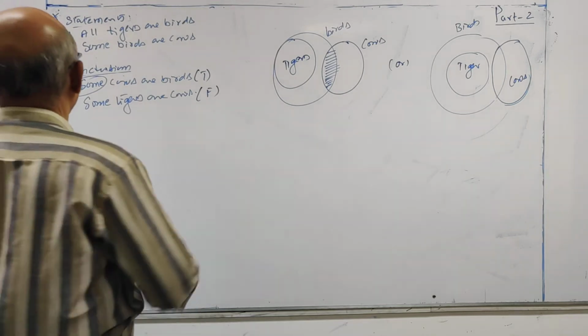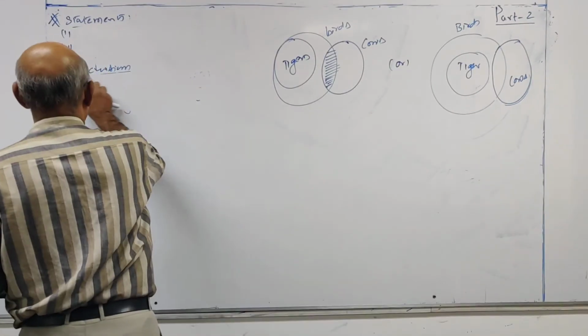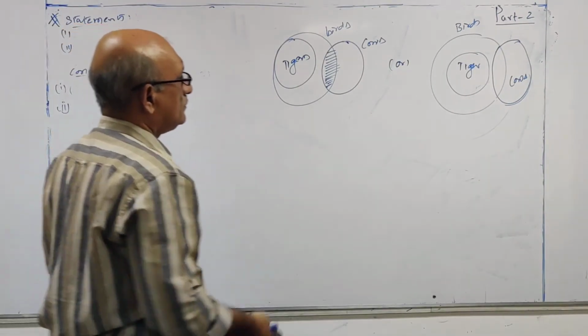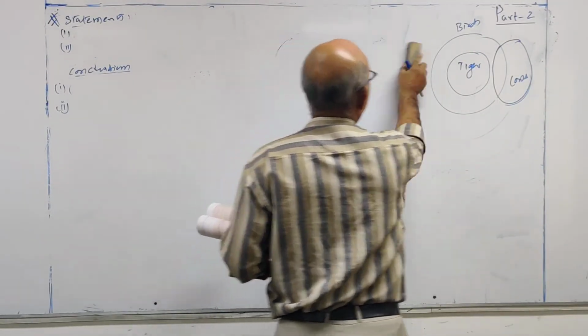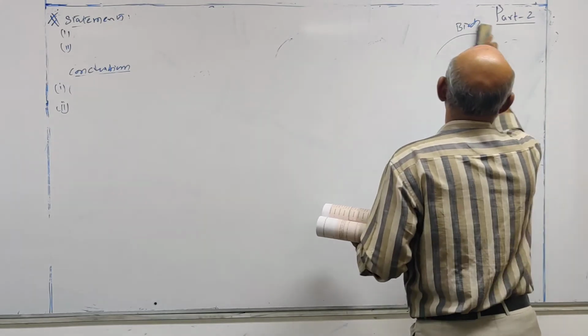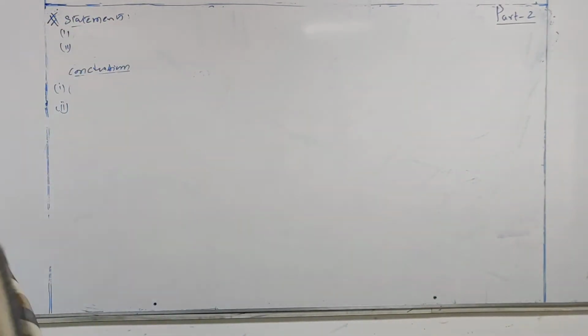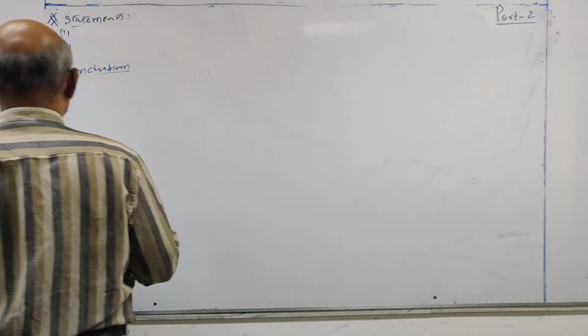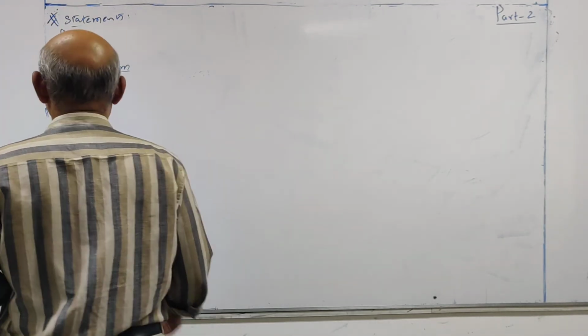Let us see one more question. All papers are pens.